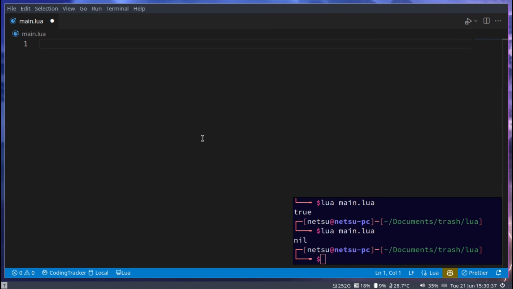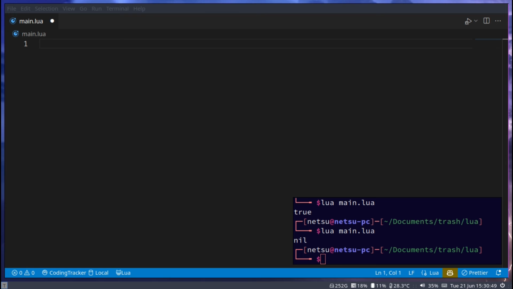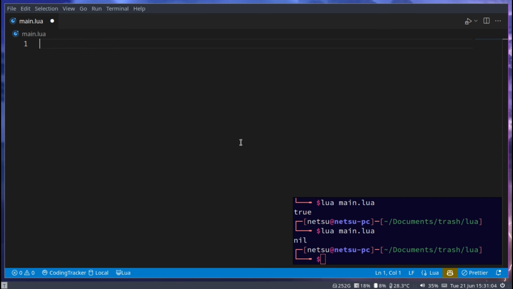Now usually, you'd actually create a table with the same data types. It's not too often that you'll see tables using different data types, unless you use it in a sense of an object, which we'll get to a little bit later. But when you just use it as an array, so a way to store multiple values inside of one variable, then you'll usually just use the same data type, so just numbers or just text.